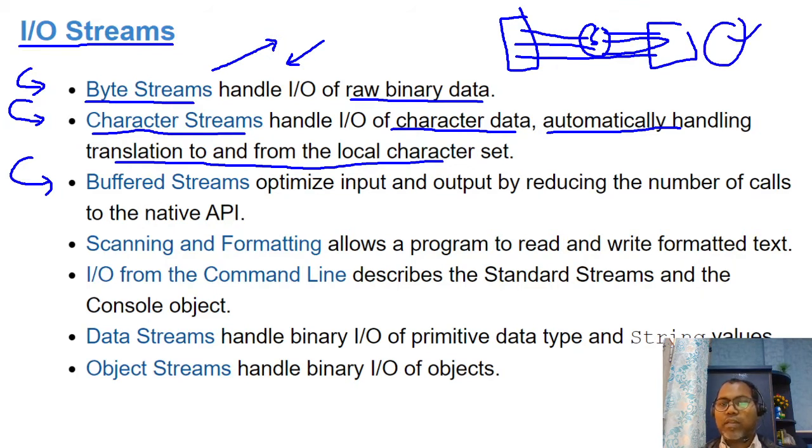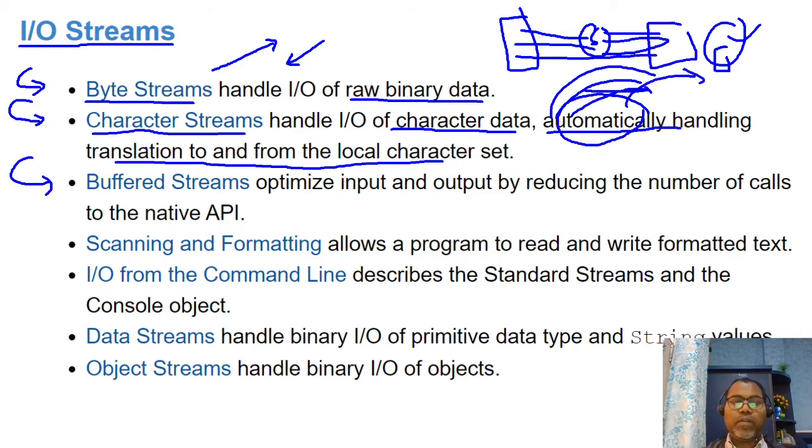So is it possible that, instead of reading one character, we can read a chunk of characters? Or if you want to write data to the stream, instead of writing A, then U, then T one by one, why not buffer it completely and automatically write it into the file?